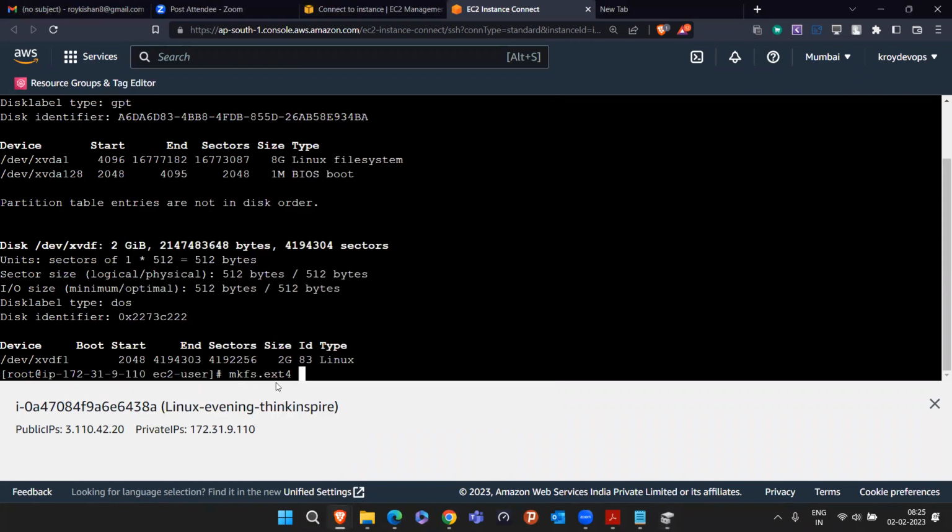mkfs.ext4. But which value do you have to copy, /dev/xvdf or /dev/xvdf1? Anybody? This is the partition, and this is the disk name. So what can you format, the hard disk or the partition?